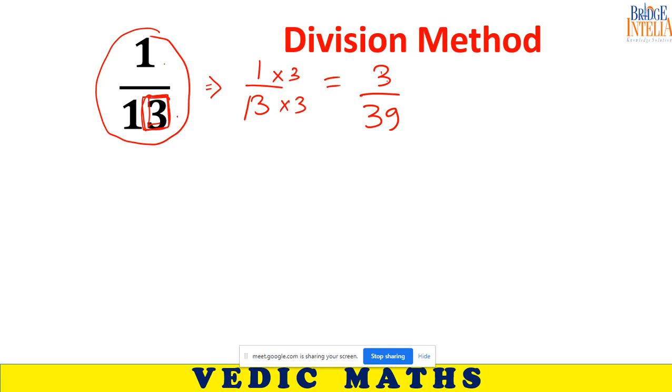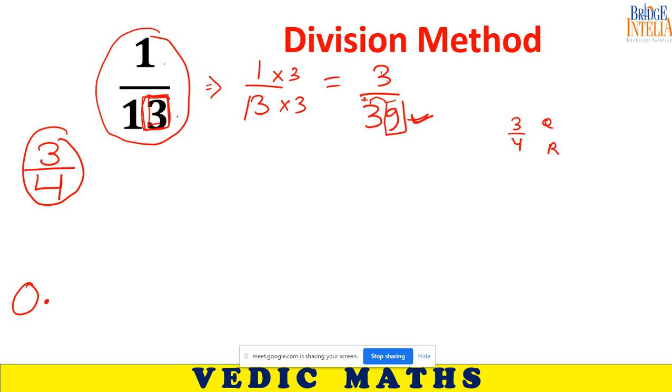So now you can apply the trick. Say goodbye to 9 and add 1 here. So start your calculation using these two numbers, 3 and 4. So 0 point something. Now let's start. So 3 divided by 4. What is the quotient? What is the remainder? First time division will not take place. 3 is smaller than 4, so there is no question of divisibility.